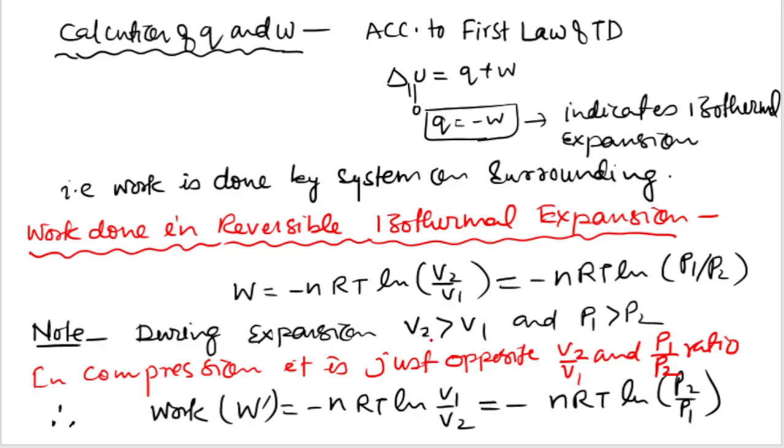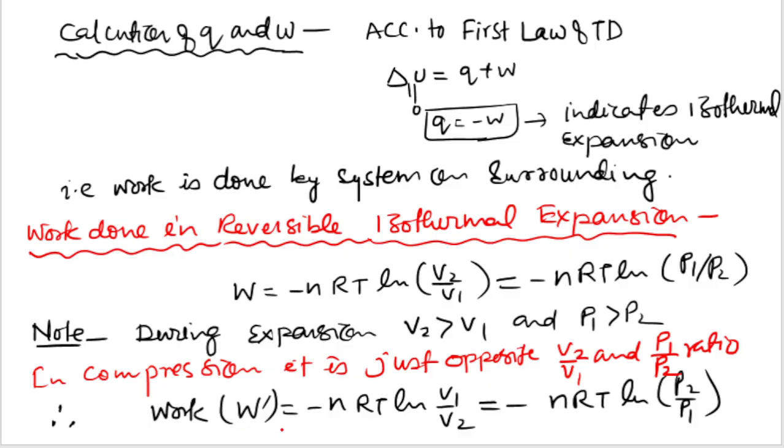During expansion, the V2 value is greater than V1 and the P1 value is greater than P2. But in compression, it is just the opposite, that is the V2 by V1 and P1 by P2 ratios change.